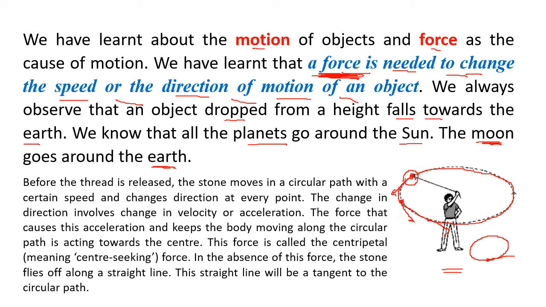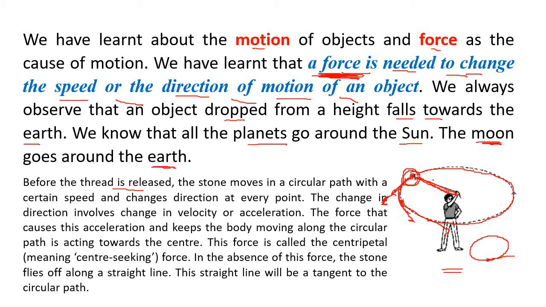Which is the force acting on the stone which is making it change its direction? So we can see there is a string here. The child is holding the string. If the string was not there, the stone would have gone in the straight direction, but this string makes the stone change the direction every now and then, at every second.